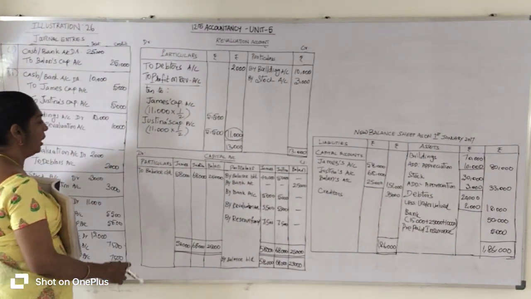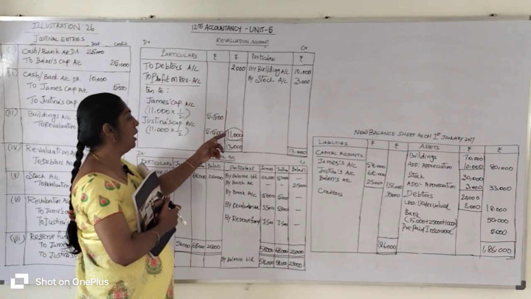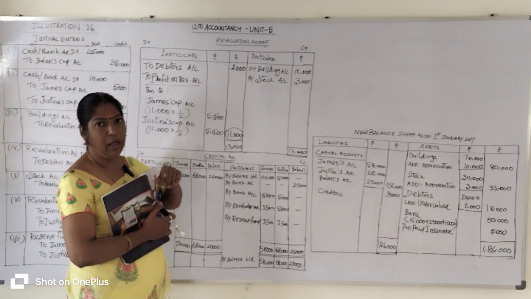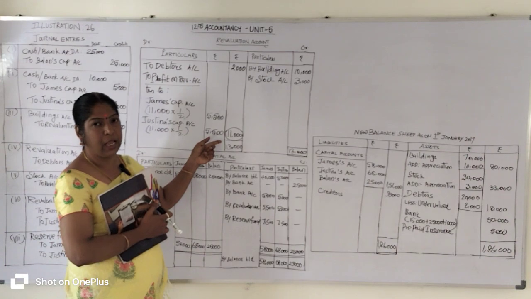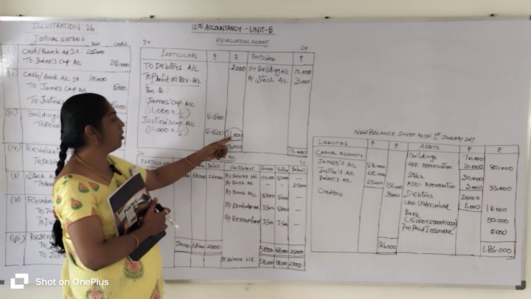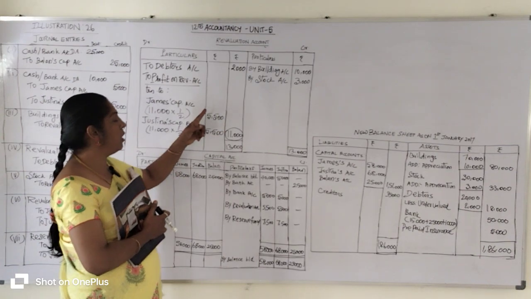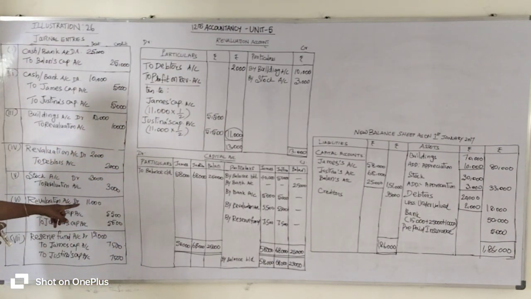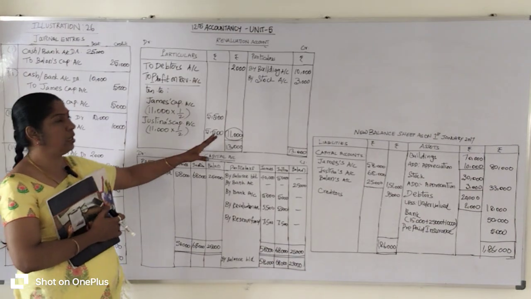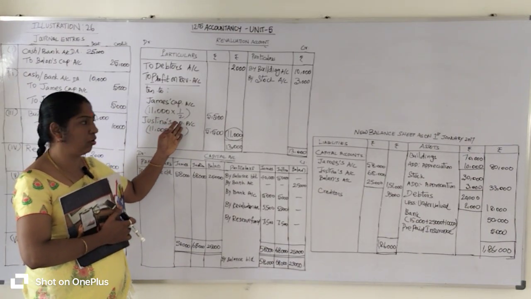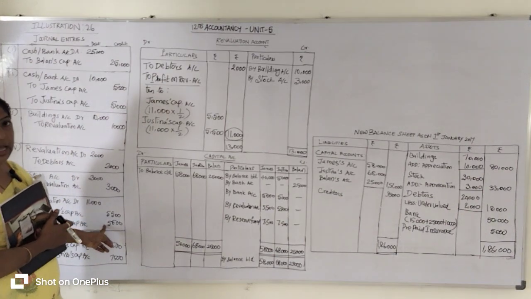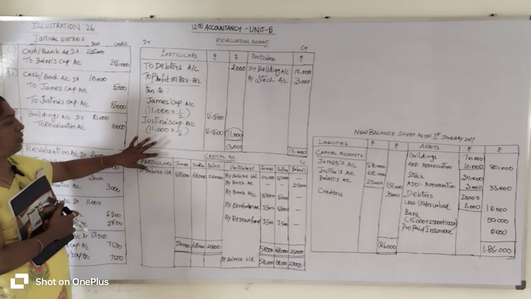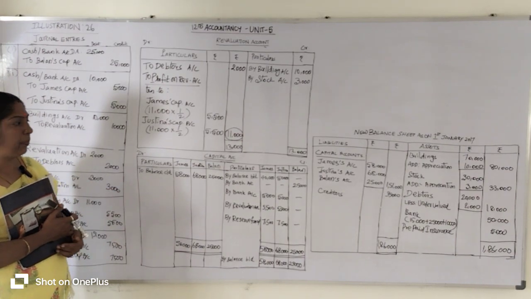So that 11,000 rupees will be distributed as 5,500 and 5,500 to the old partners equally. Then immediately we pass the journal entry for the balancing figure of the revaluation account. Where does the balancing figure appear in the revaluation account? It is on the debit side. So revaluation account debit 11,000 rupees. Then that balancing figure we immediately transfer to the old partners' capital accounts. So to James capital account 5,500 rupees and Justina's capital account 5,500 rupees we pass in the journal entry. So the revaluation account is prepared. Now we are going to prepare the capital account.